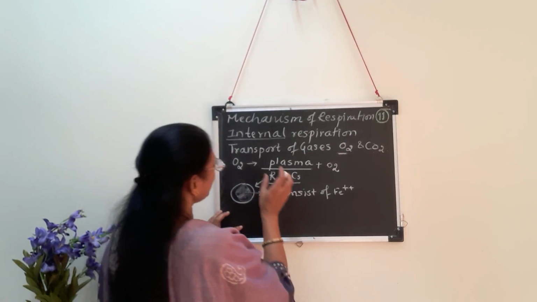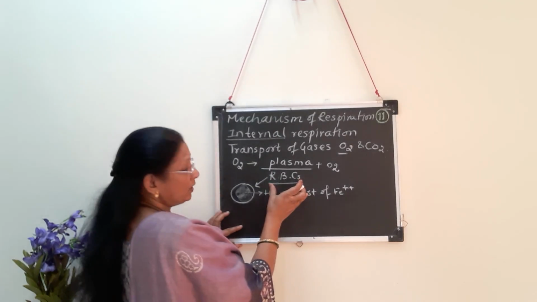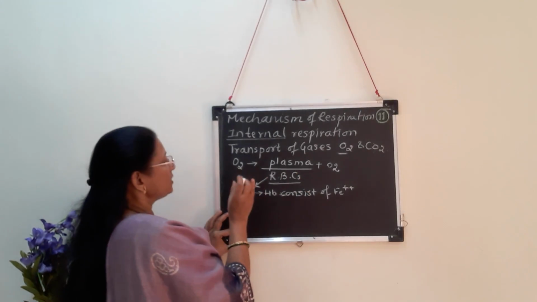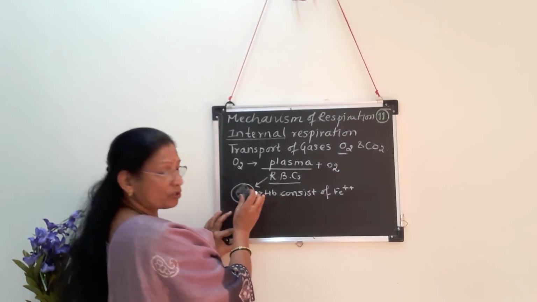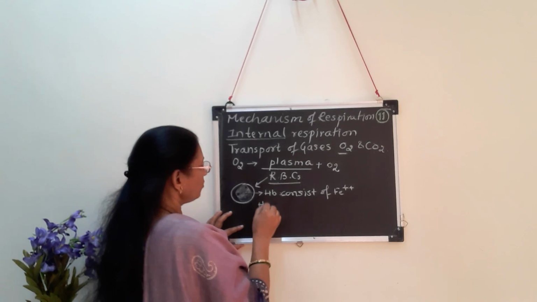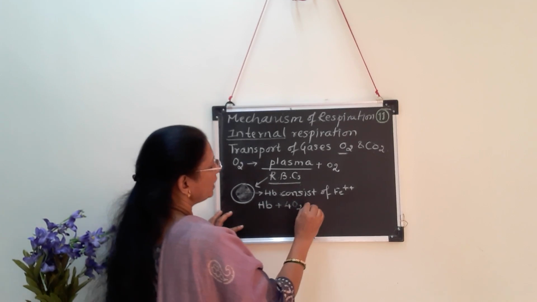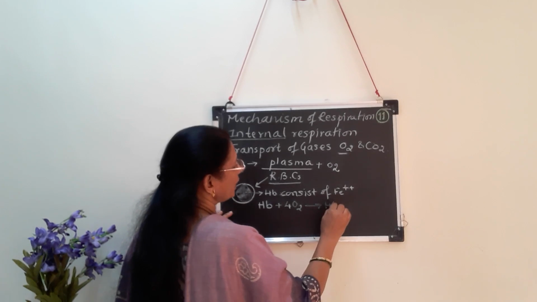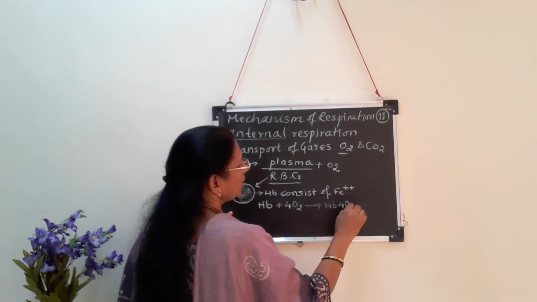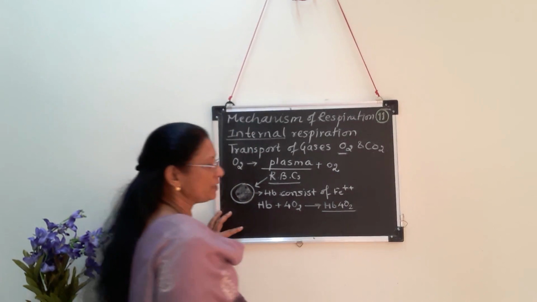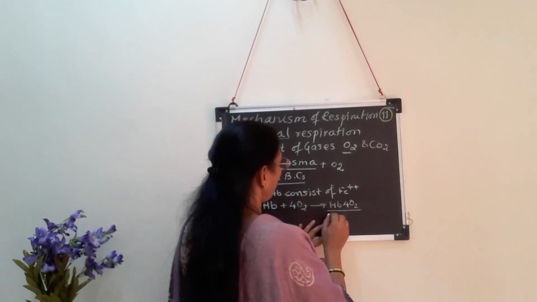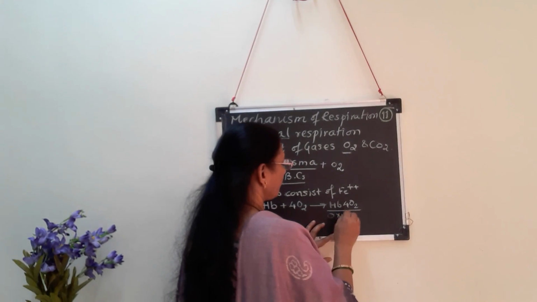So what happens during transportation of oxygen? Inside the RBCs, this hemoglobin combines with oxygen. So we can say that 1 molecule of hemoglobin can combine with 4 molecules of oxygen and results in formation of Hb4O2. This HbO2 which is formed is called oxyhemoglobin.